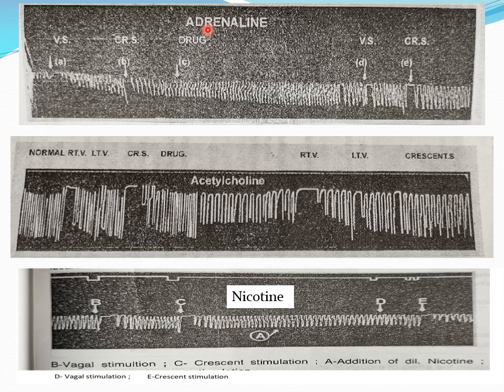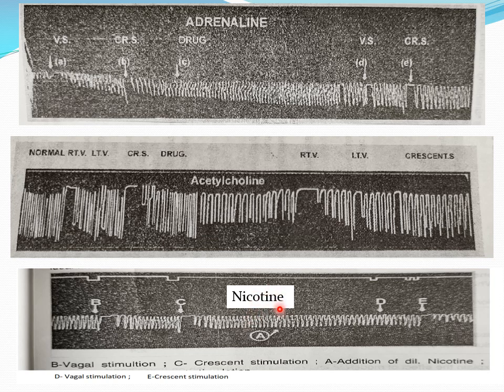What is the action of the drug on the heart? The action of adrenaline: it stimulated the heart. The action of acetylcholine: it inhibited the heart. And the effect of nicotine: we can say there is no effect. Very initially the heart rate slightly slowed down, but again came to normal.